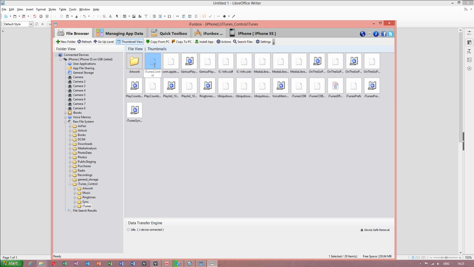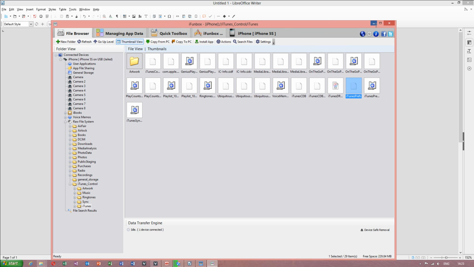It has to be deleted or renamed. Another file, iTunes CDB, iTunes preferences. Those three files have to be removed, and this error will disappear and will not occur again.